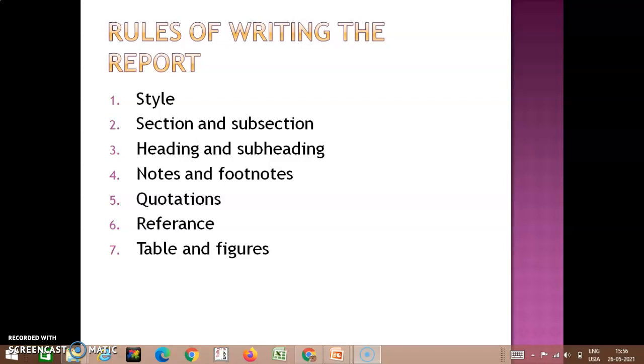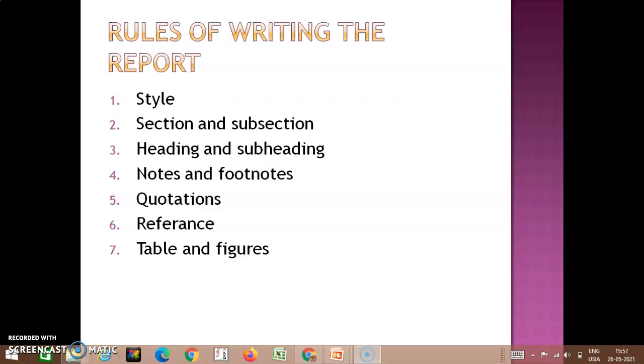Then the last one is tables and figures. That is, the researcher can also make use of tables and figures for presenting matters in his report. We know that if you are writing a huge paragraph on your findings, it will be difficult for the reader to understand. Instead, if you are preparing a table and showing the summary of everything, then it will be very easy for that person to understand. At the very point he sees that particular table, he can understand it, right?